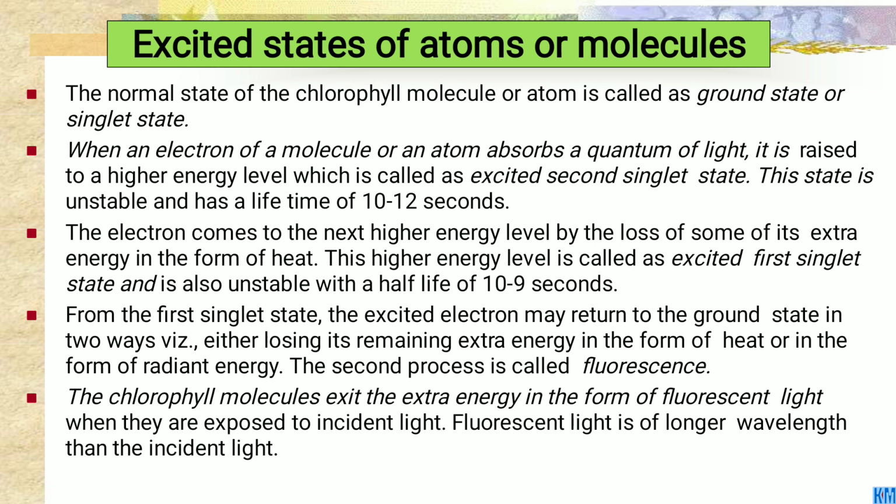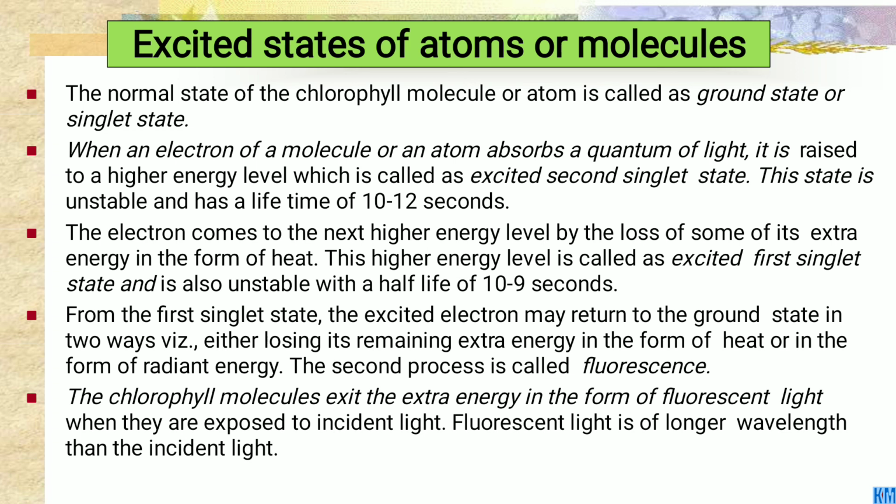The electron comes to the next lower energy level by losing some of its extra energy in the form of heat, and this energy level is called the excited first singlet state and is also unstable with a half-life of 10 to the minus 9 seconds.